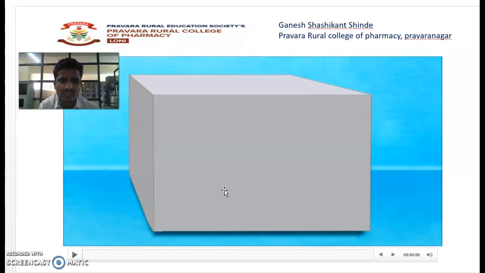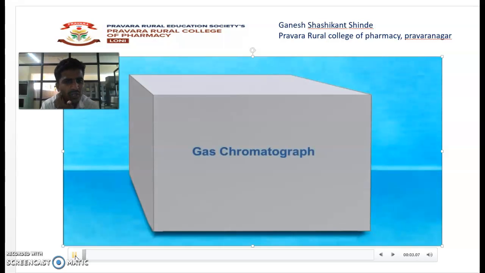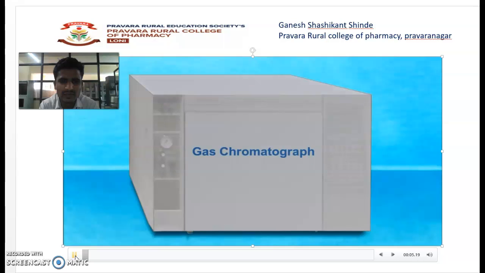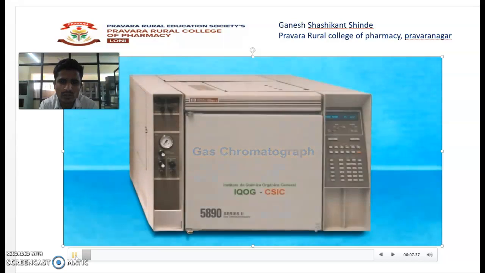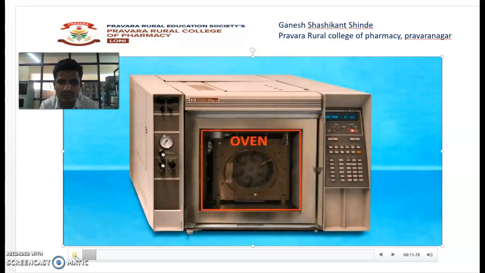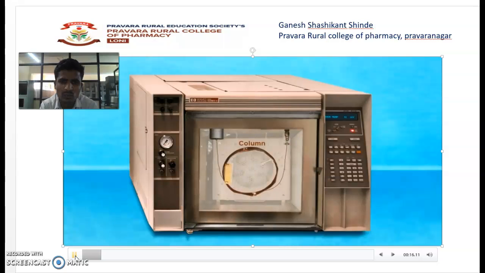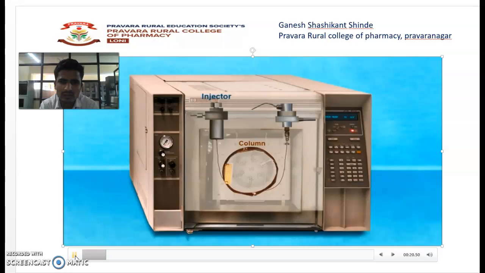So let's see the animation of the gas chromatographic system. When you consider a gas chromatography system, we can see that it mainly consists of an instrument made of different components, like the oven. The oven is where the whole system is kept at one temperature condition. This oven is used to maintain the temperature of your solutes which are passing through the columns.